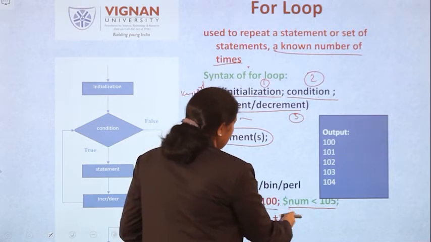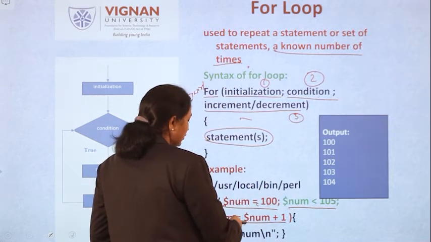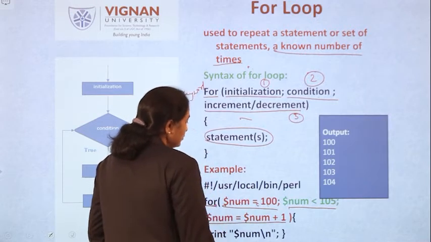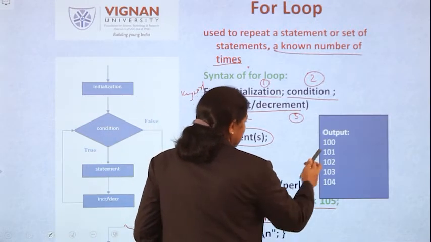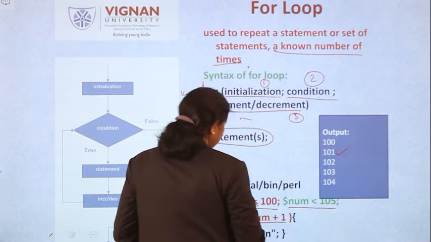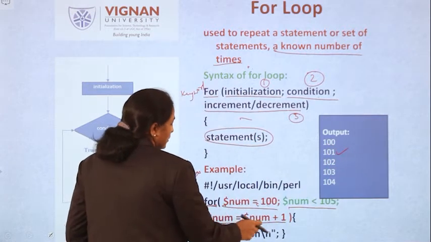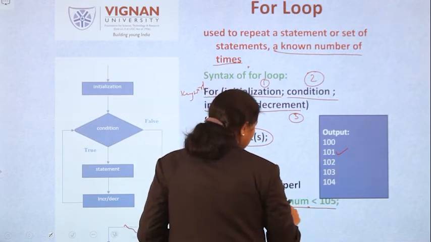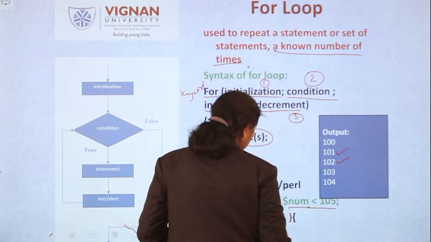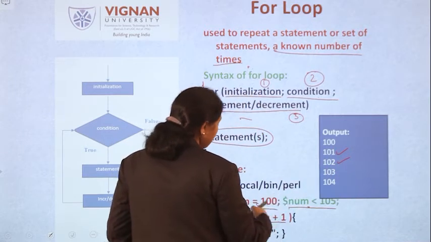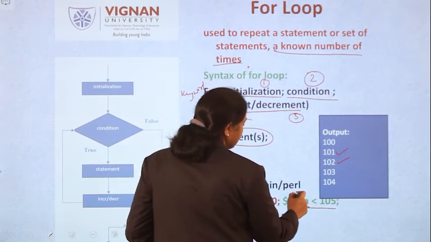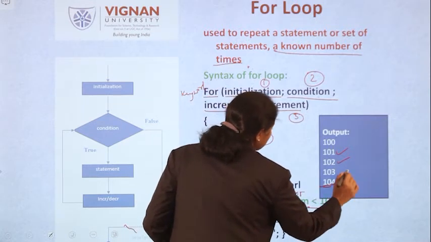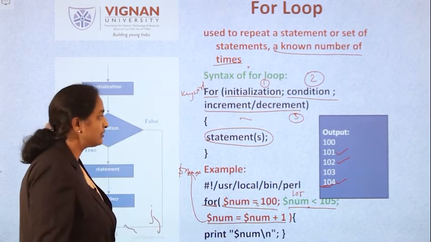First check that. Now the condition is satisfied. Now increment the number, it becomes 101, so 101 can be printed. Next, verify 101 again. It will be true. Now it becomes 102, and this can be printed. In the same way, until 105, there it fails. So up to 104 you are able to print. So this is the way.